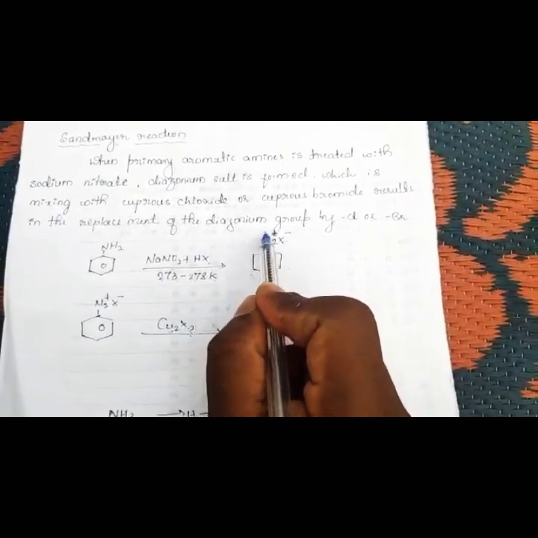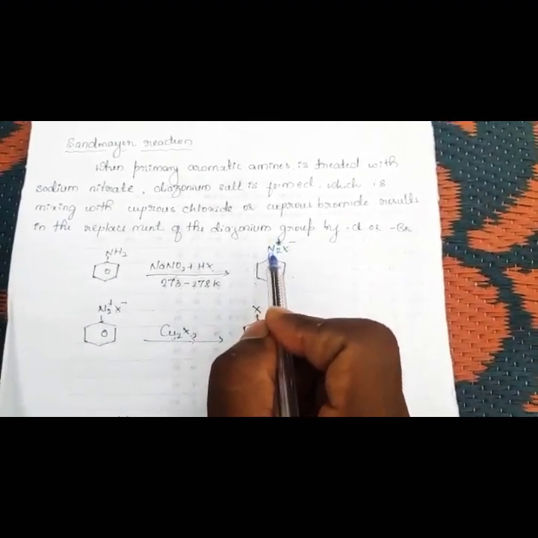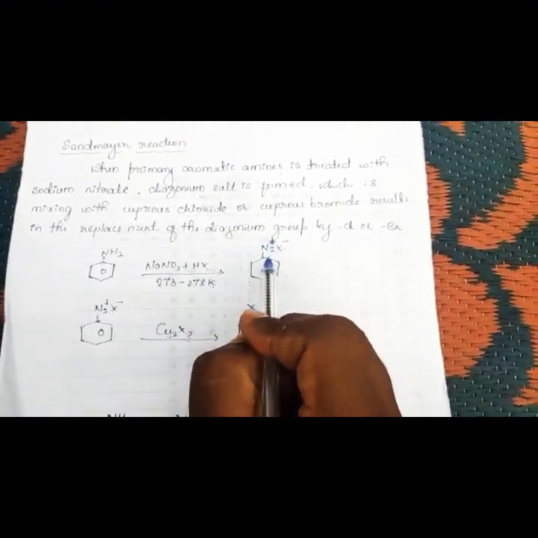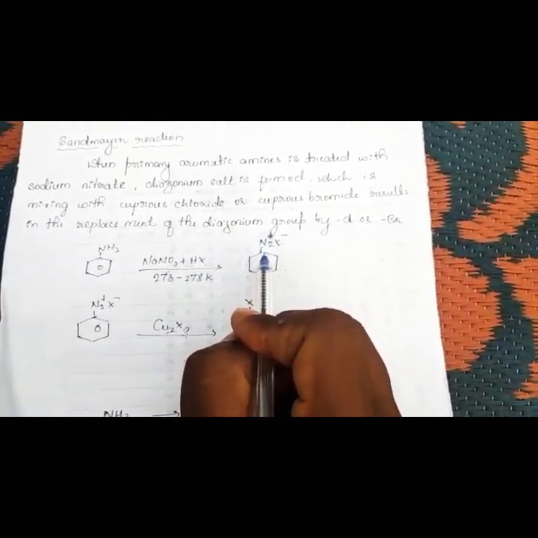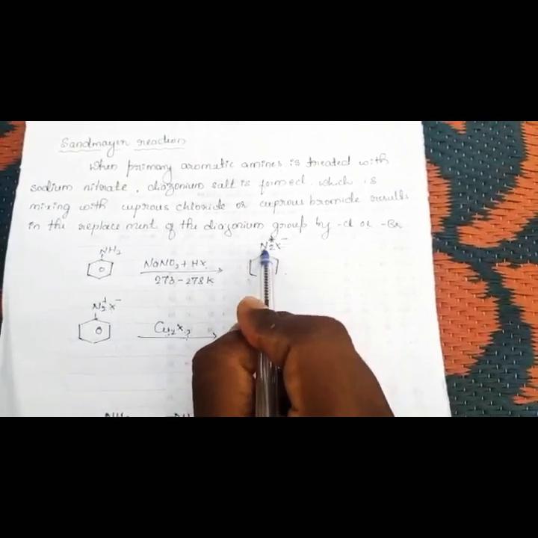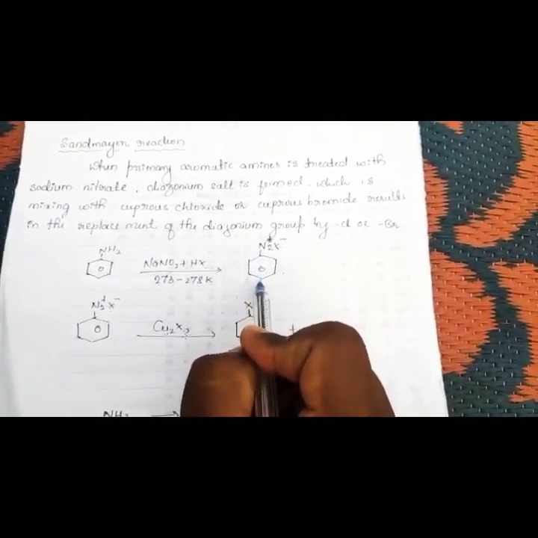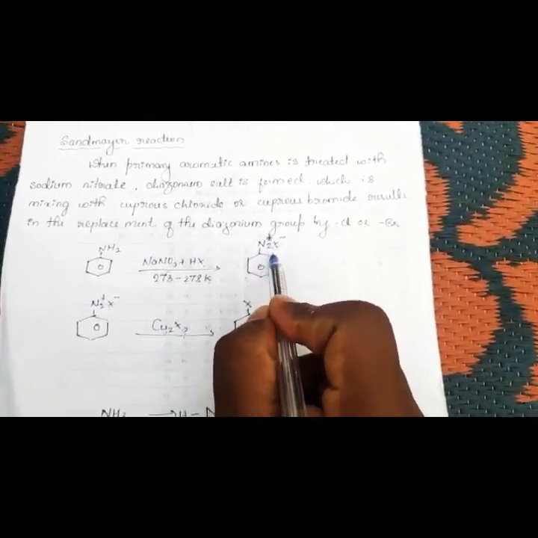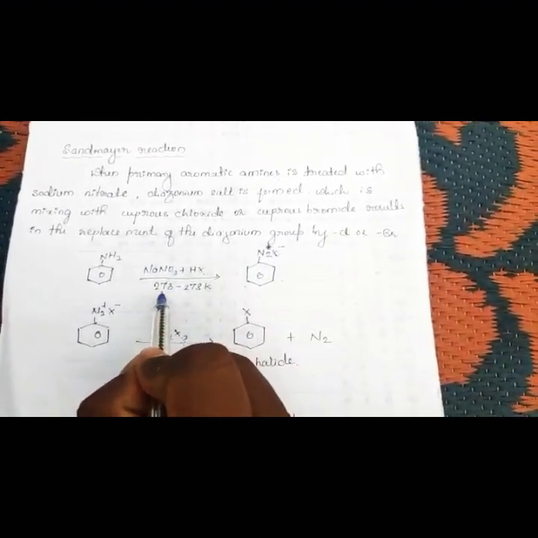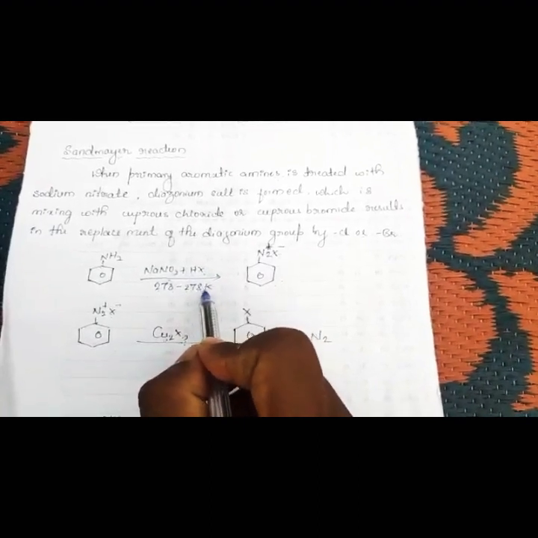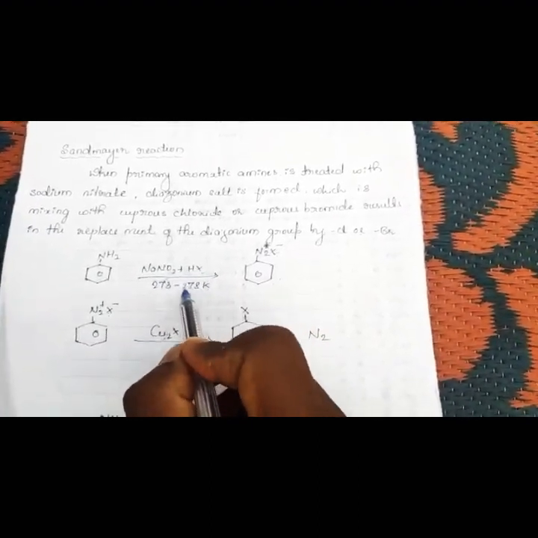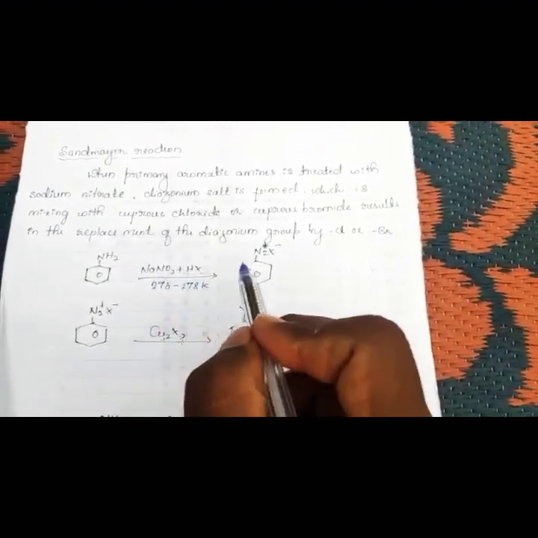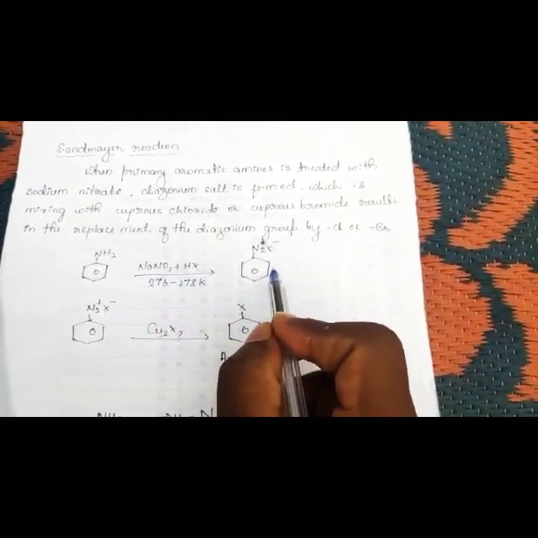Okay, so diazo means what? If a compound contains N double bond N, those types of compounds we call diazo compounds. Here this diazo group is attached to benzene, hence it is called benzene diazonium salt. This is treated at 273 to 278 Kelvin, a very low temperature, which is nothing but 0 to 5 degrees Celsius. When treated, we will get benzene diazonium salt.